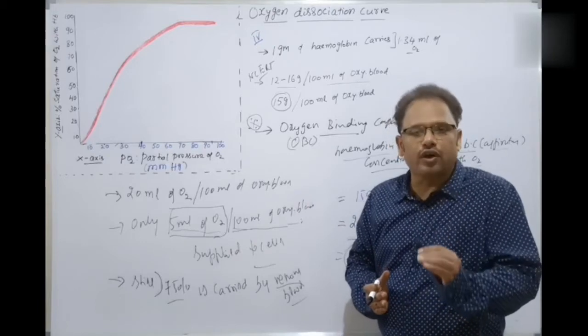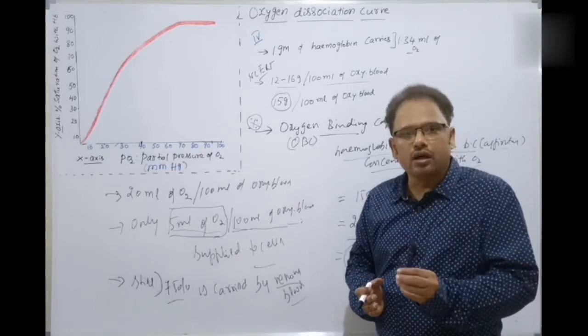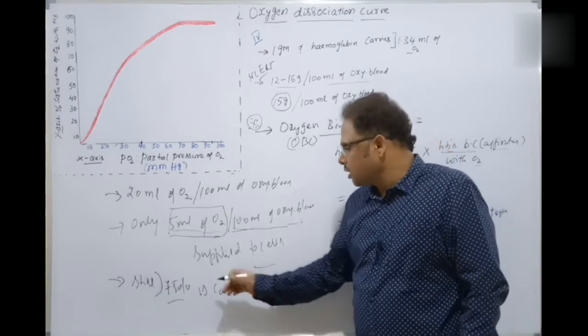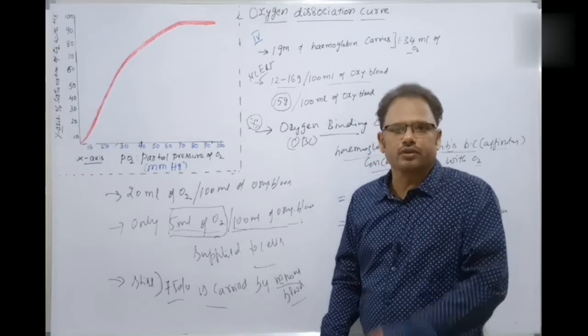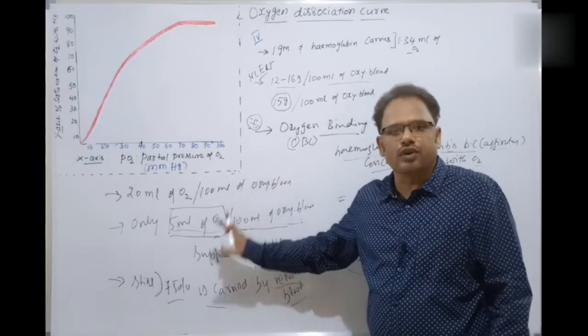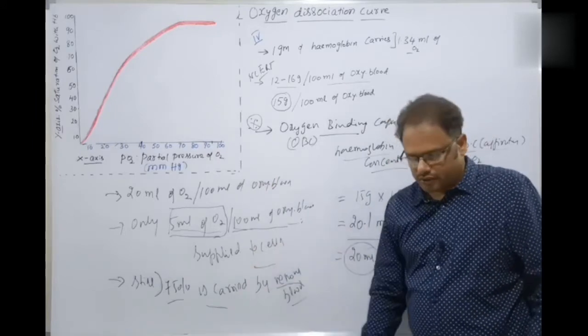Still 75% of oxygen is present in the venous blood. That is, the venous blood is still 75% saturated. You are getting the point? Absolutely clear now? Yes.